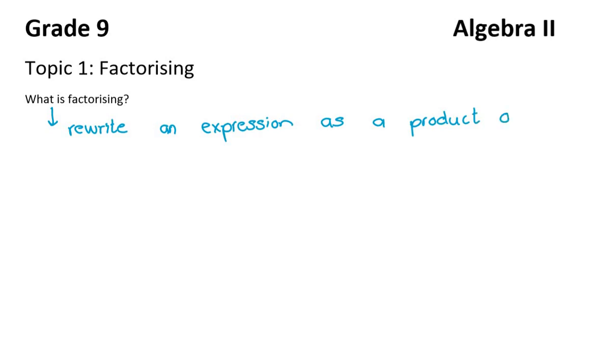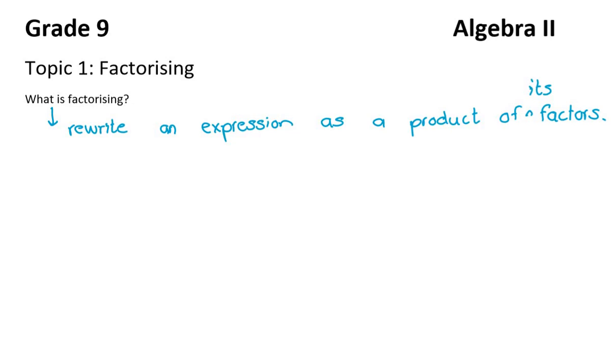Now really importantly, I've typed out these notes so that it helps me with your lessons, but most importantly, please, whatever I write on the page, whatever's typed on the page, these notes have to be in your book. So literally I want you to write like we would be in class: Algebra 2 heading, subheading, topic 1 factorizing. What is factorizing? Factorizing is when we rewrite an expression as a product of, I should say, its factors. So please make sure that you have all of these notes down with the little notes that we write in, with all of the examples, exactly like we would have done in class.